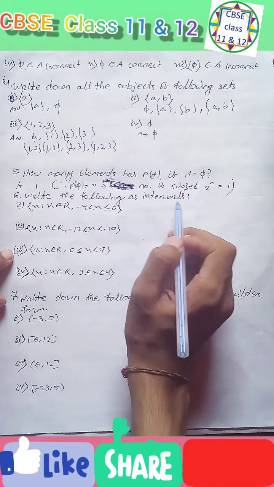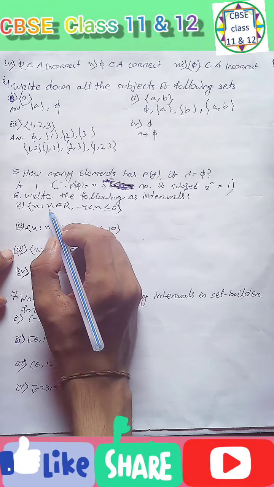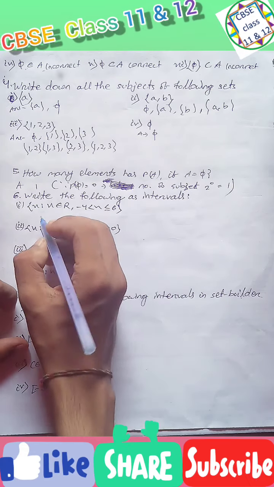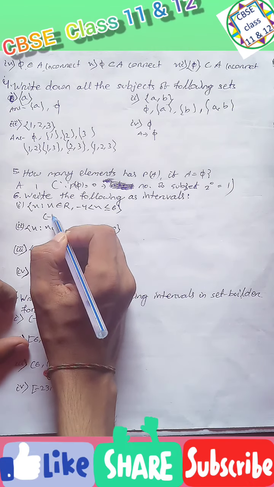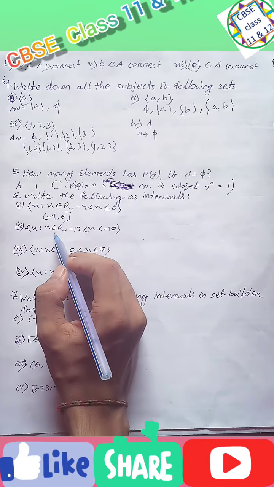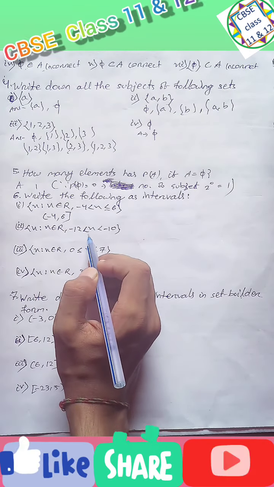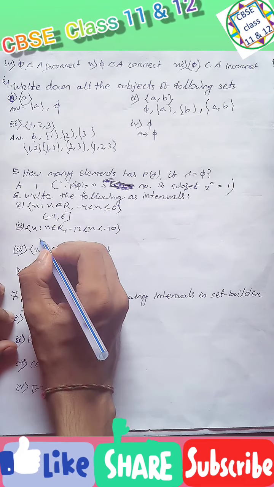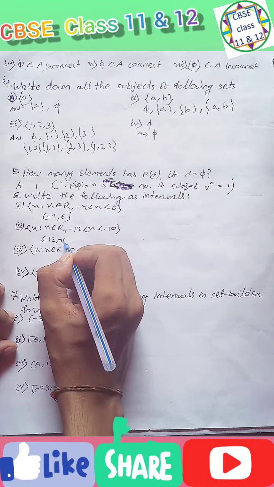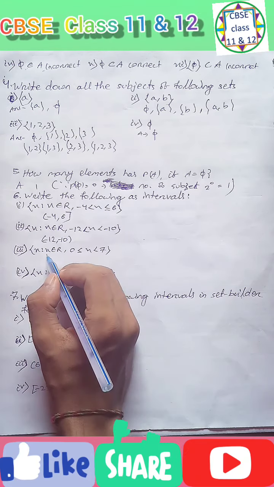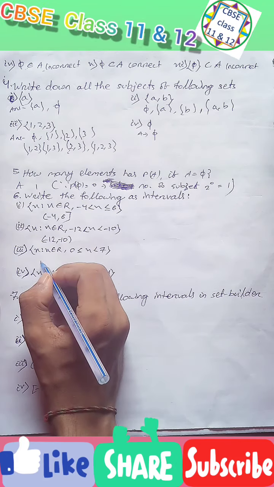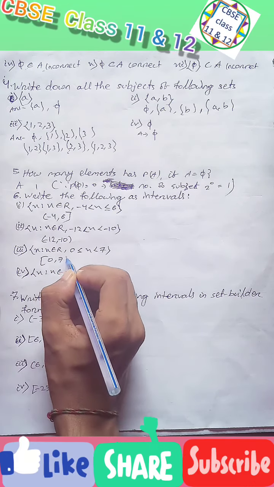Write the following as intervals. x belongs to R, minus 4 less than x less than or equal to 6: that can be written as open bracket minus 4, 6 close bracket. x belongs to R, minus 12 less than x less than 10: written as open bracket minus 12, 10 open bracket. x belongs to R, 0 less than or equal to x less than 7: that is close bracket 0, 7 open bracket.